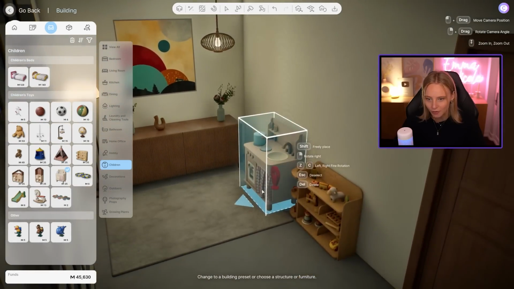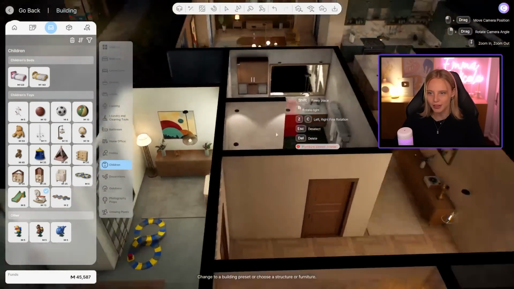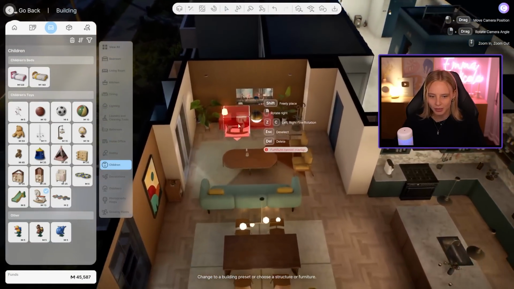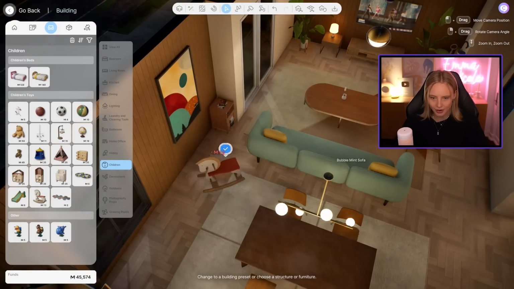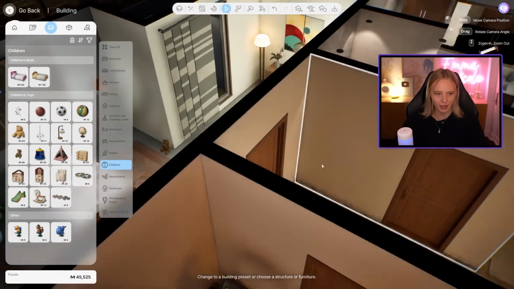Oh my God, I would have loved one of those as a kid. And then we've got a little toy track. I'm gonna put this in the living room so she has something to play with in here. There you go. That kind of goes with the decor. All right, a couple of fun little things for a kid to play with.